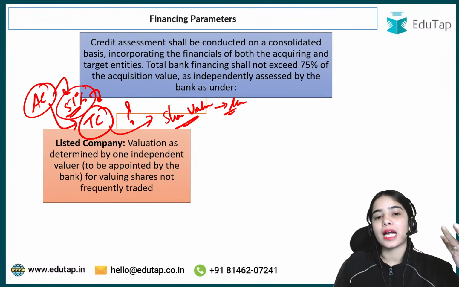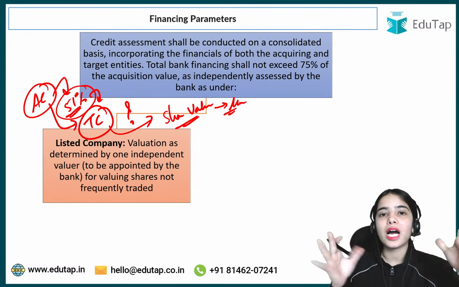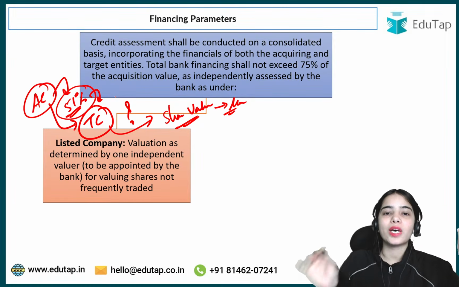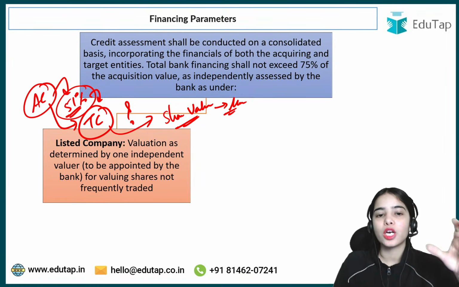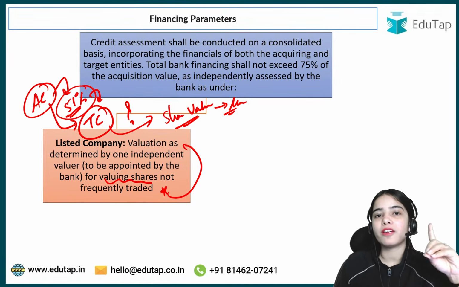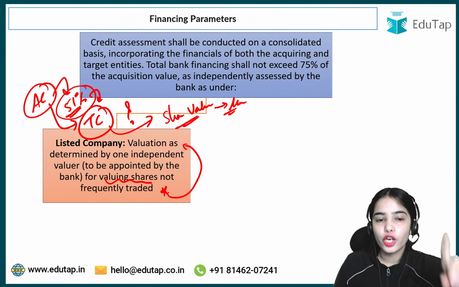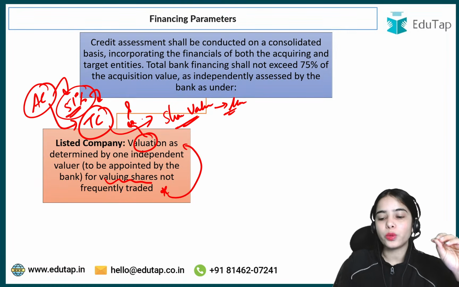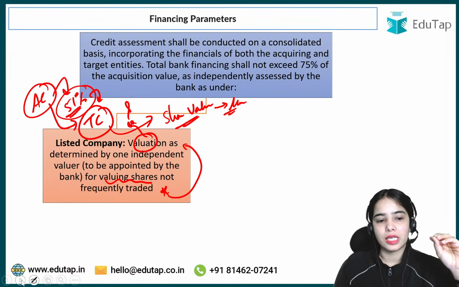But let's say that the shares of this target company are not frequently traded and that's why the market price is not accurate for the target company. In this case, for valuing the shares, if the shares are not frequently traded, one independent valuer is appointed to value the shares of the target company. So this is the idea, okay?